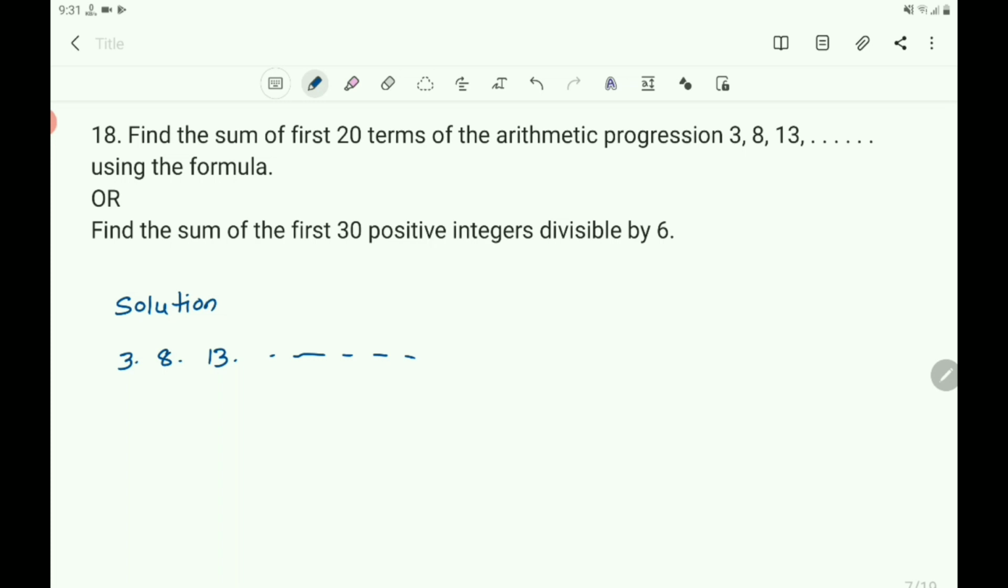And what you have to find out here? We have to find the sum of first 20 terms. You write the first term A equals 3. This is the first term. And D equals second term minus first term, that is A2 minus A1, 8 minus 3, that equals 5. Then we have to find the sum S. N equals 20. So S equals question mark.